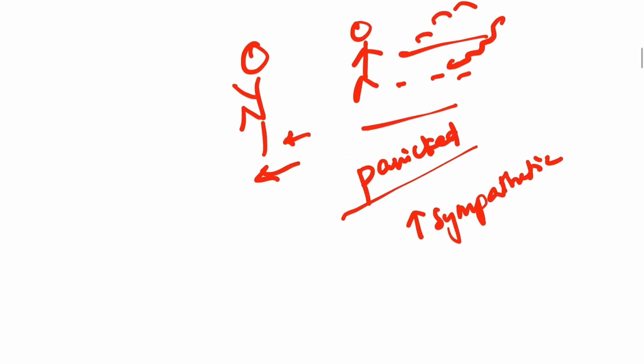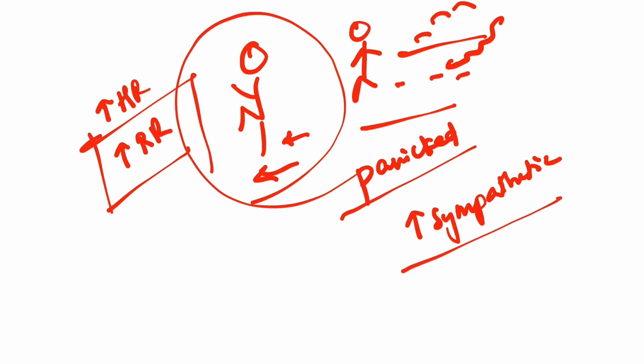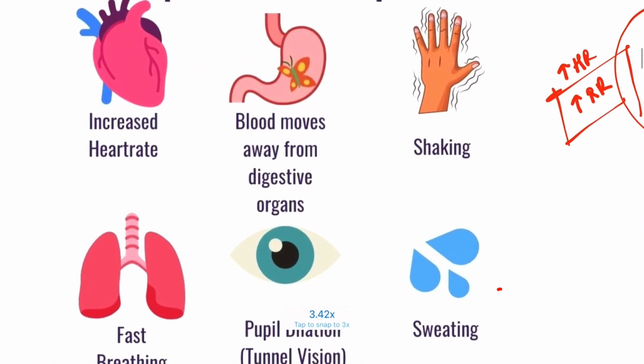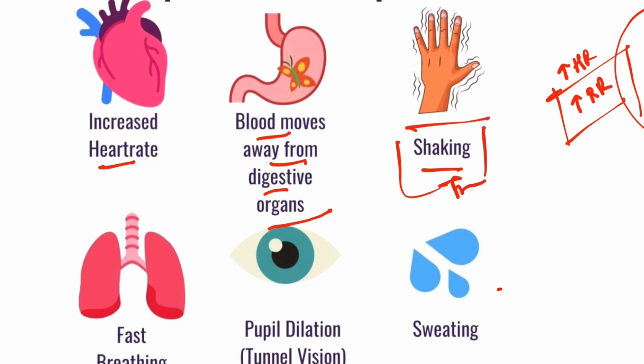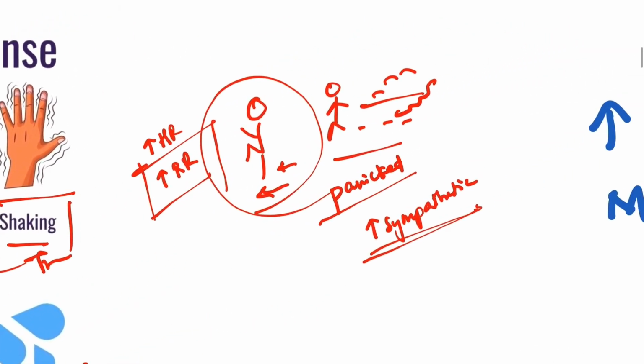What will happen if you run? Your heart rate will increase. You will have an increased respiratory rate and you will start fast breathing. All these are called sympathetic activity. This is the stress response. Whenever there is a sympathetic response, there will be increased heart rate, and blood will move away from the digestive organs. There will be tremor, fast breathing, and pupil dilatation leading to tunnel vision, and you will sweat like anything. So this is the sympathetic response.